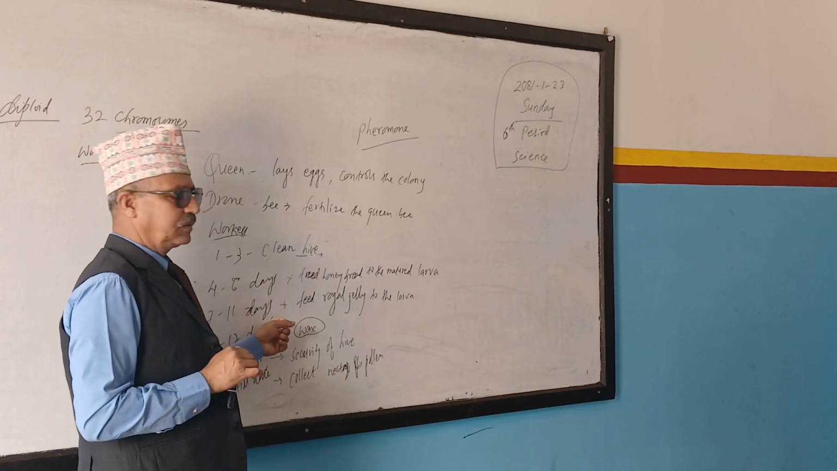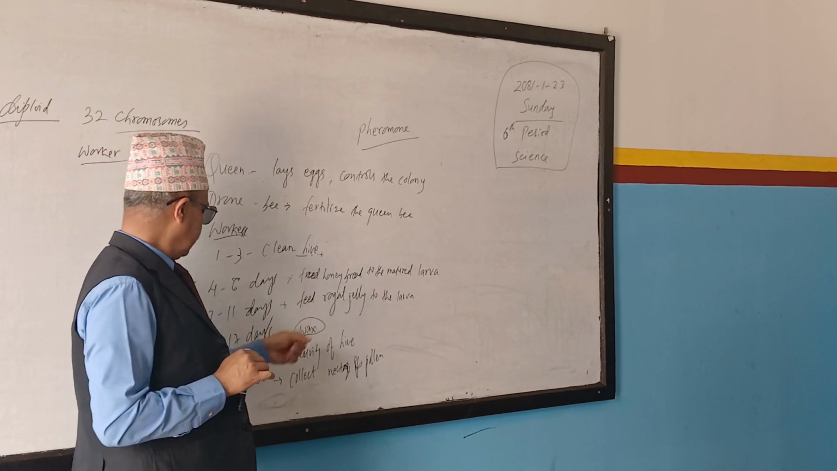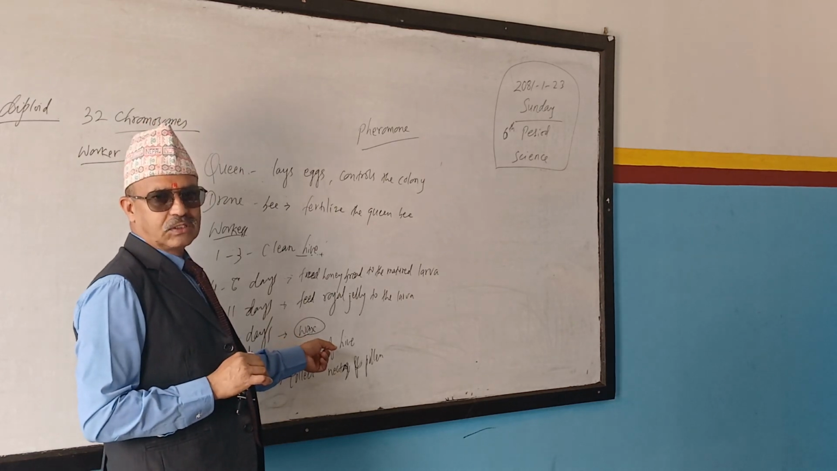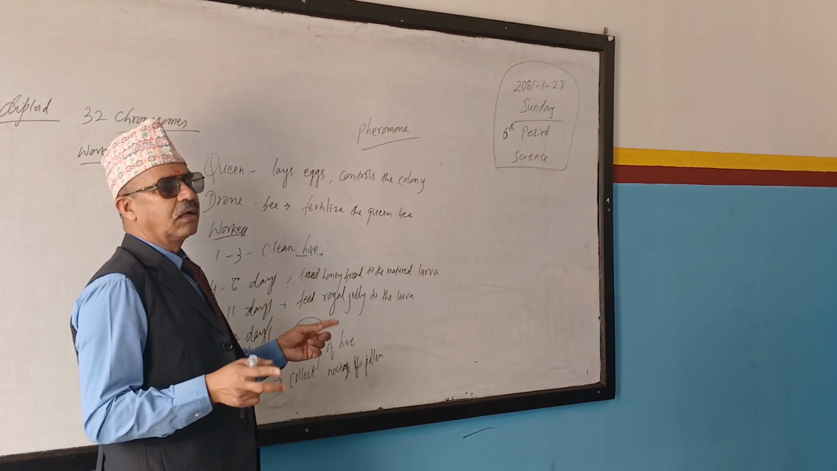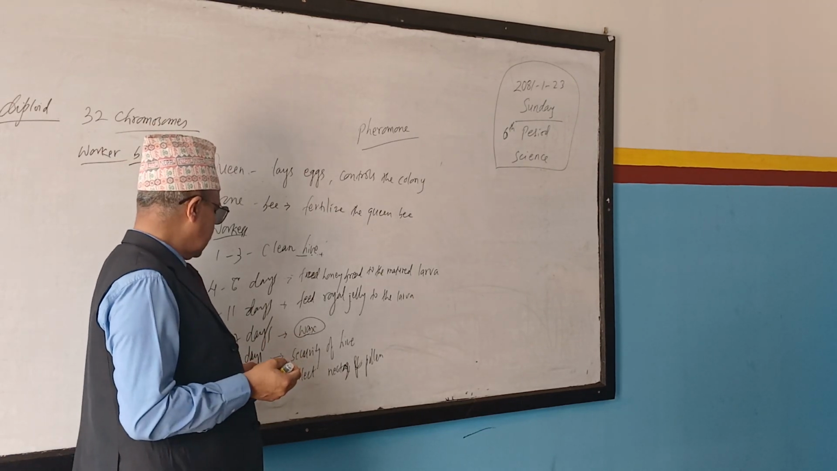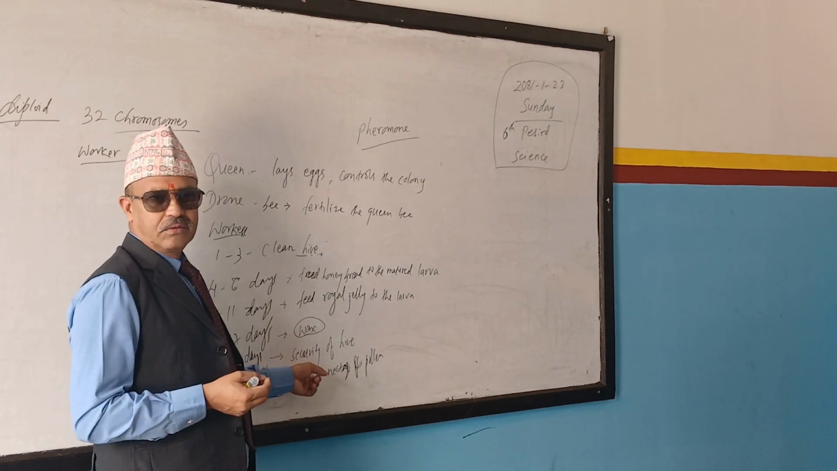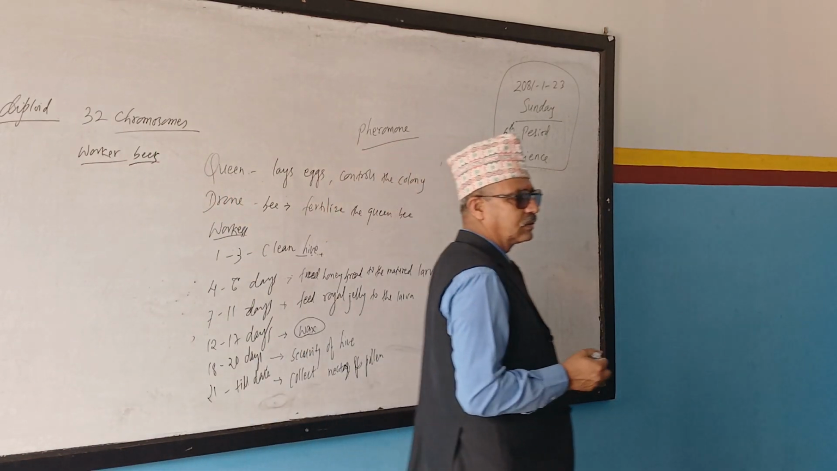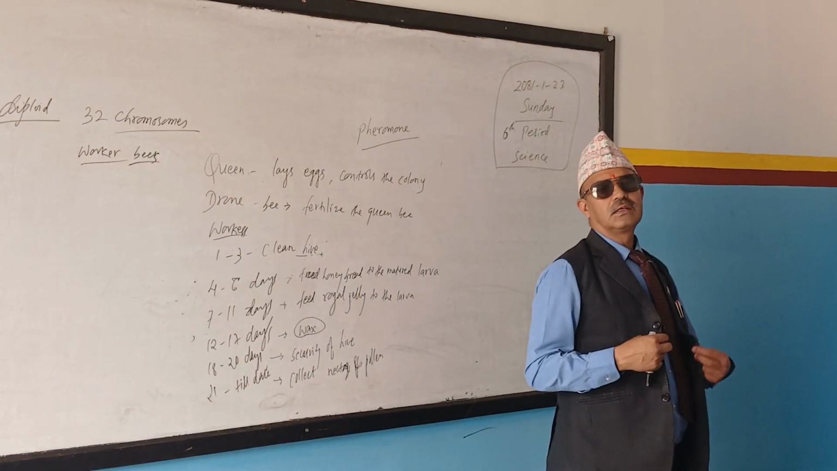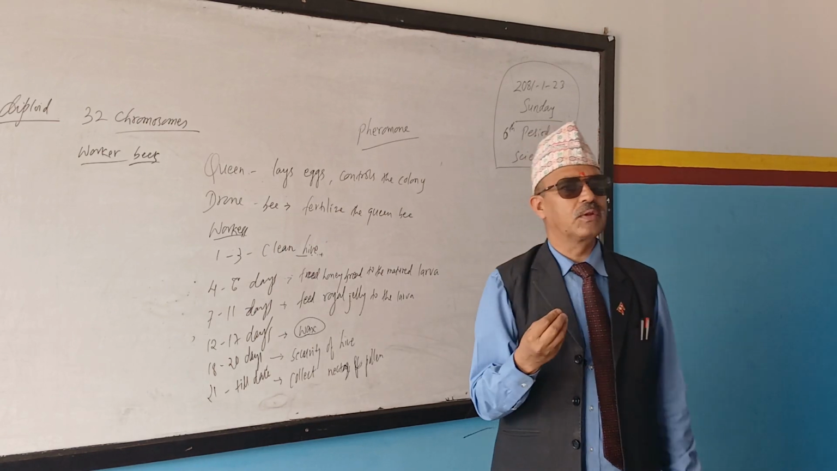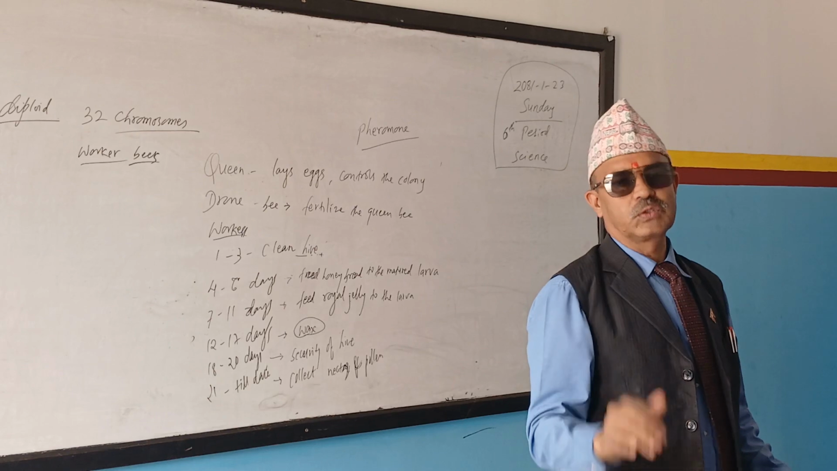7 to 11 days, feed royal jelly to the larvae. 12 to 17 days, produce wax and maintain the hive, or they can make new combs also. And 18 to 20 days, security of hive. And 21 to death, what is that? Correct, collect the nectar and pollen from flowers. By using that nectar and pollen grains, they can make honey also.